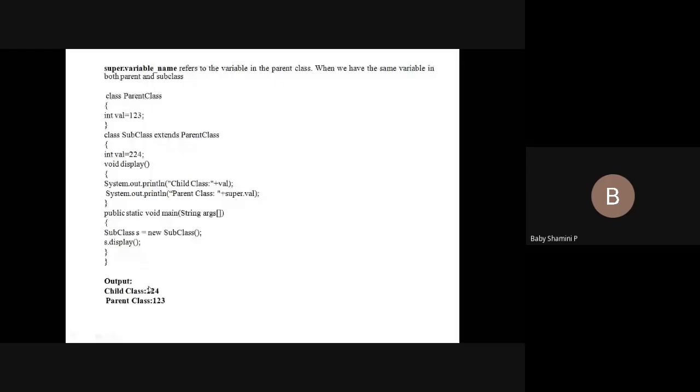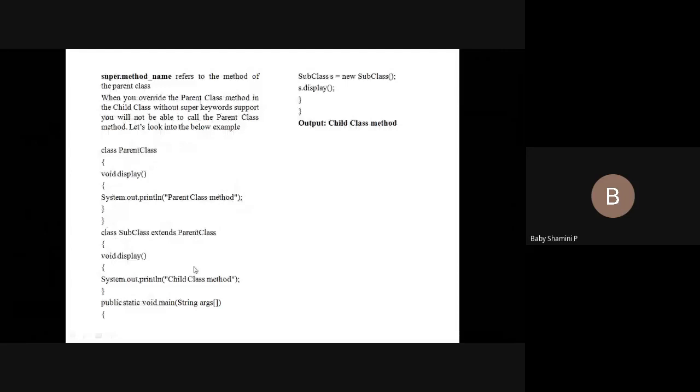So the next concept is method. This concept comes under the overriding concept. Here we have a parent class. Inside we have a method display. This is our child class. Inside we have the same method, that is display. While executing this program, what is the output? Child class method. It displays only the child class property. But if you want to display the parent class also, what do we have to do? See the next program.